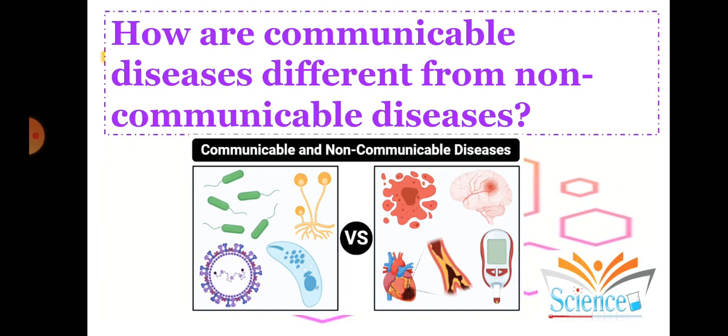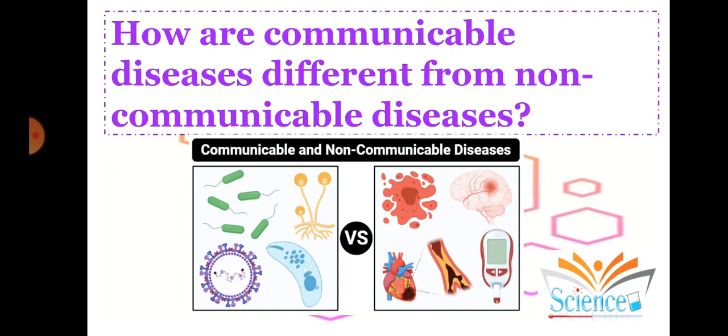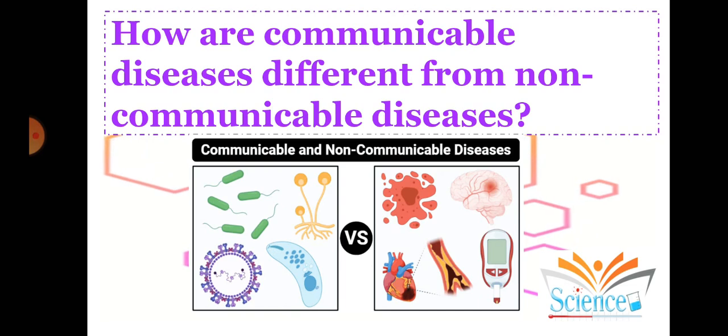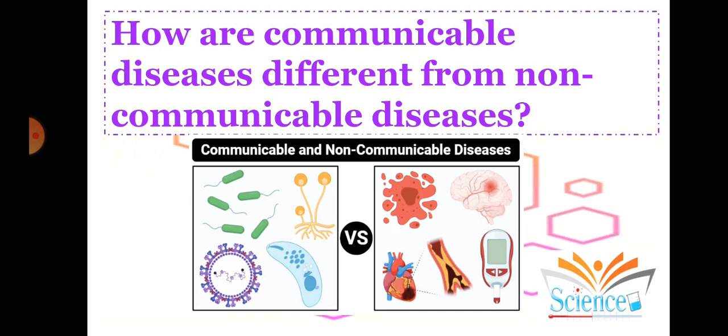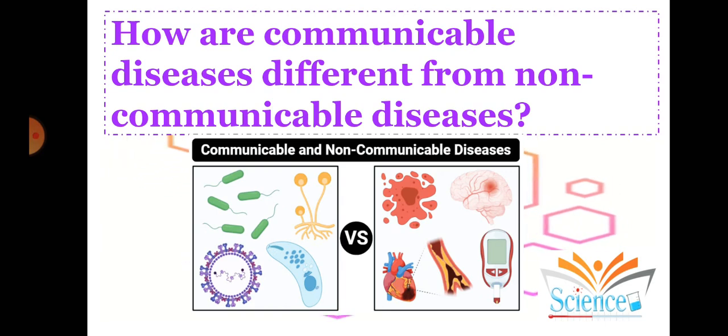That is the reason people use sanitizer, so that when they come in contact with publicly used objects, like ATMs, banks, public offices, door handles, and the pen normally used for visitors, those germs get killed off and you remain healthy and safe.